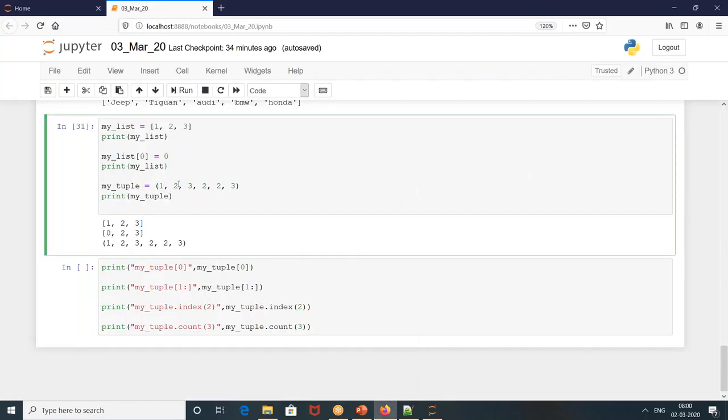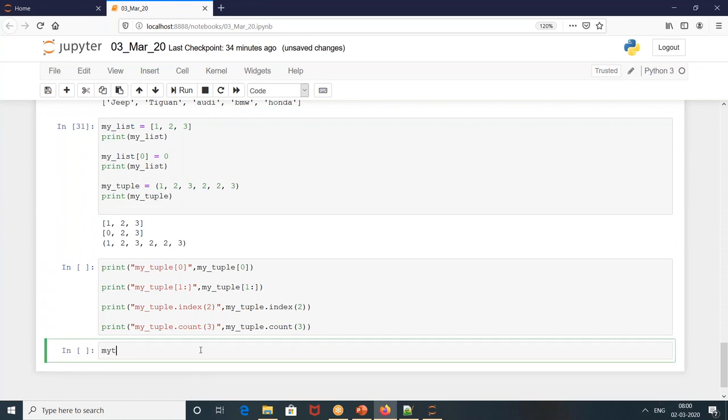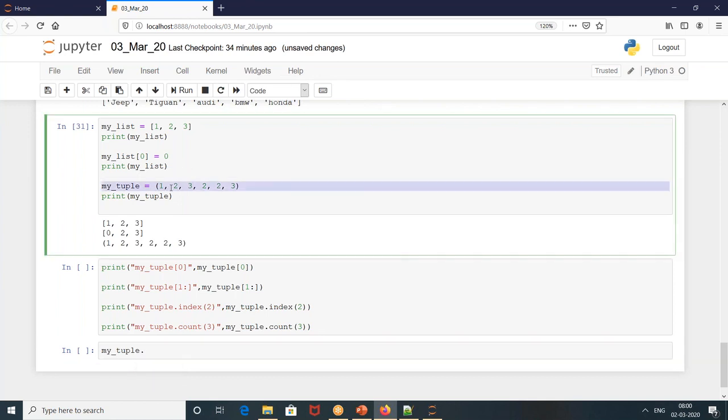Once you define a tuple, let me run this, my tuple. If you want to do any operation, type dot, press tab, what is it giving? It is giving count and index, that much only. It doesn't give you sort, append, pop, remove. It gives you only two: tuple count and tuple index. That's it. So when you have a defined list, then only go with a tuple.